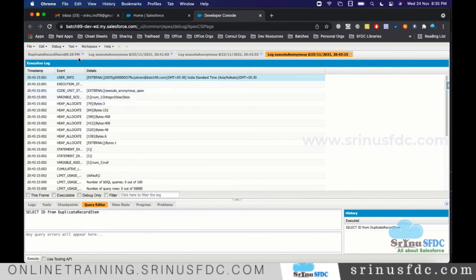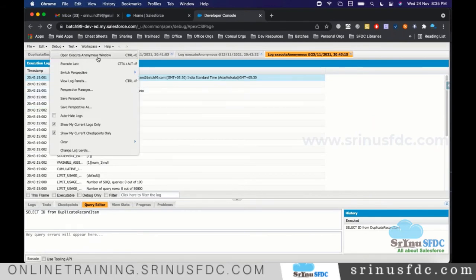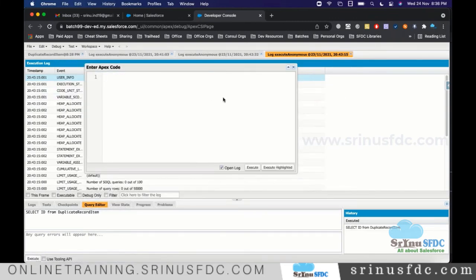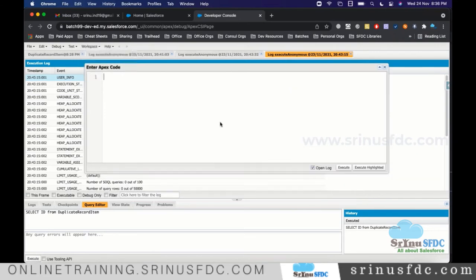Then all we need to do is click on debug, open execute anonymous window, and here we write the logic. Let's say I want the loop to execute 10 times. Let's see how we write the logic.